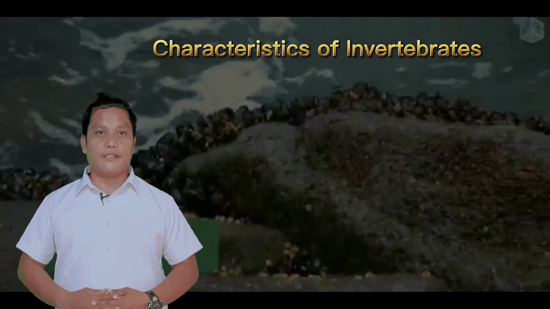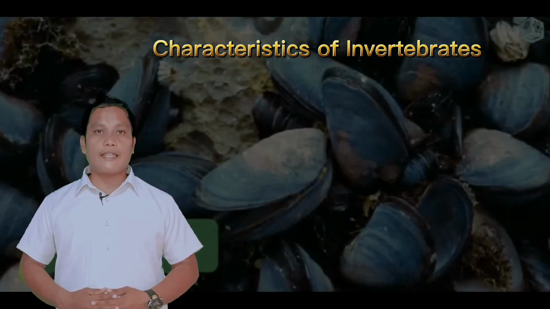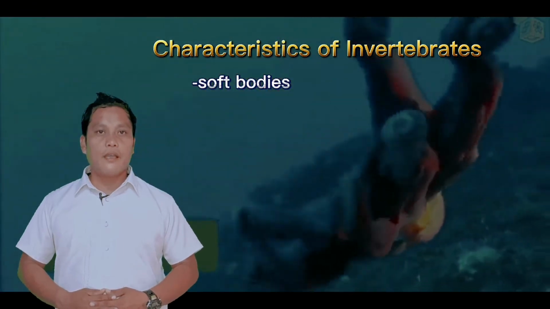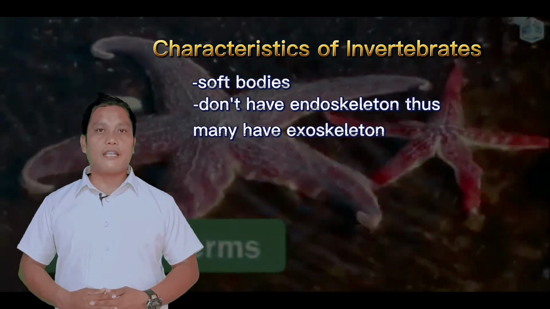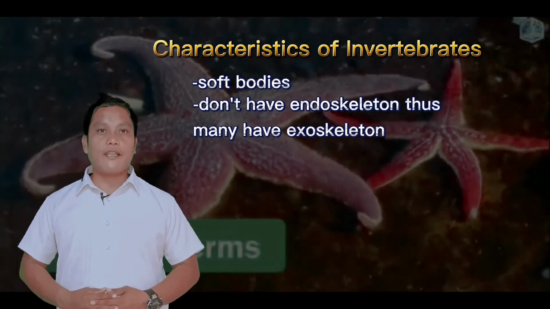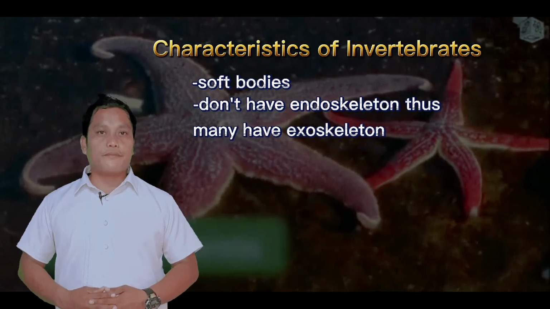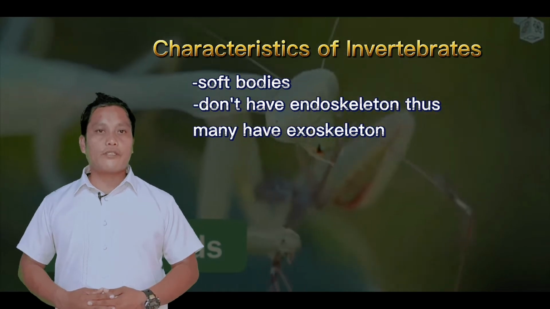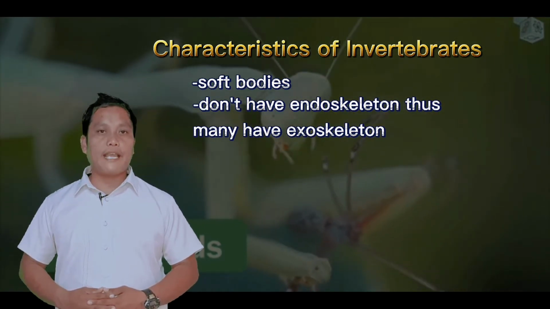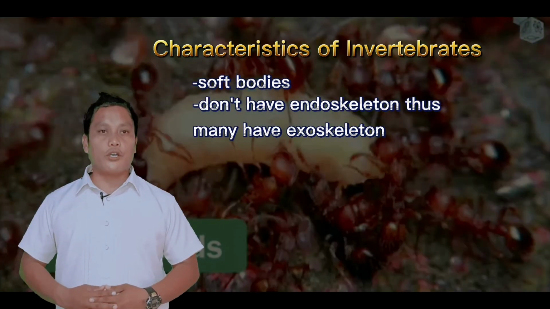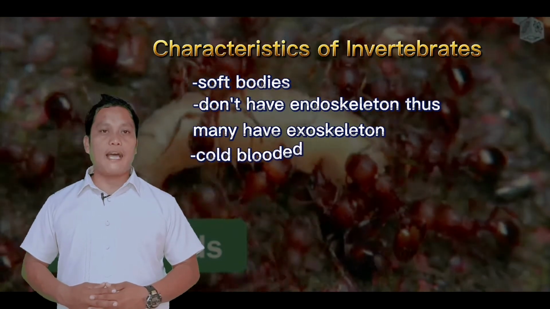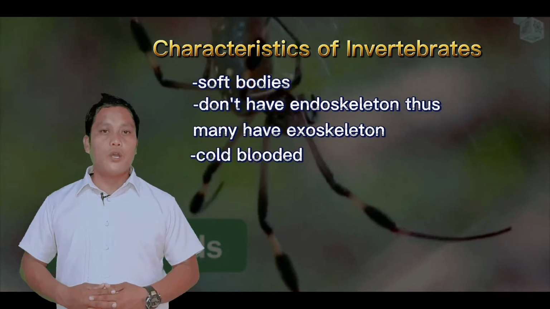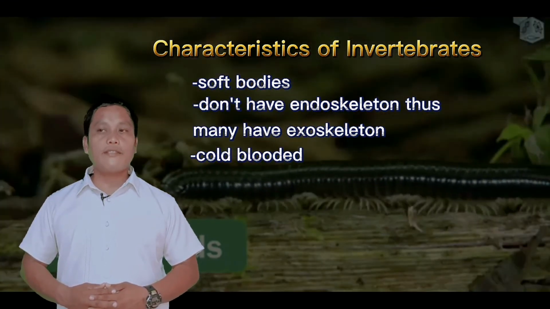Characteristics of invertebrates. In addition to not having a backbone, invertebrates have soft bodies because they don't have an internal skeleton for support. Instead, many have structures on the outside, an exoskeleton, that provide support and protection. In addition, invertebrates are cold-blooded, meaning they can't regulate their body temperature, so it changes depending on the environment.